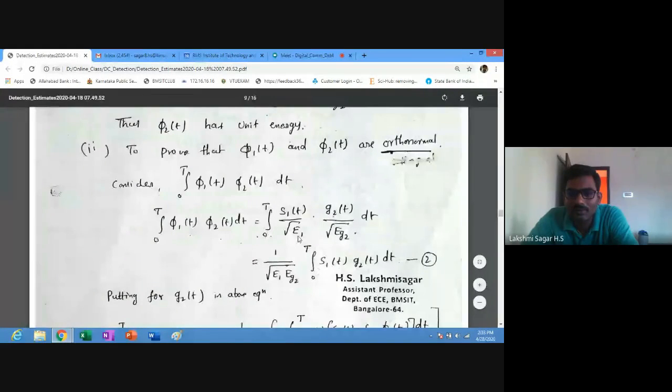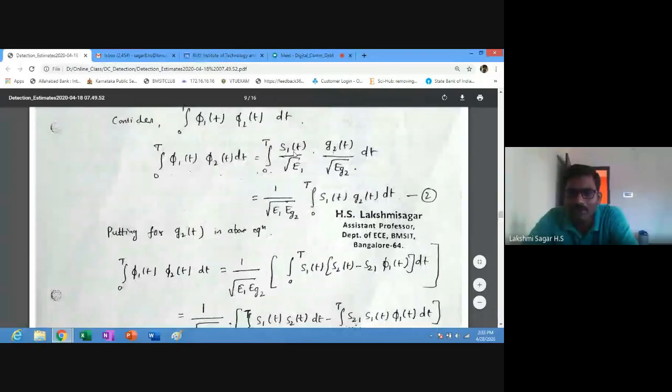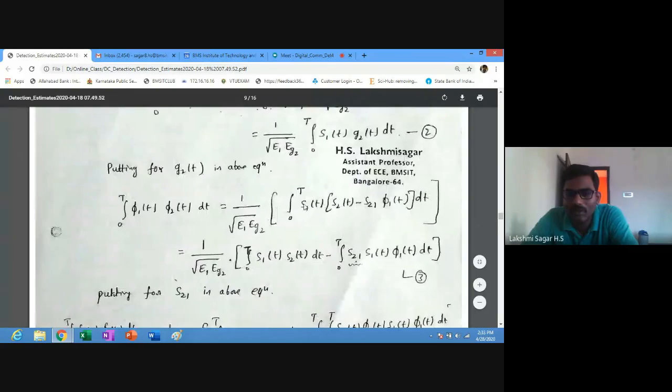You can take out root E1 and root Eg2 outside, and you call this one equation number 2. Next, we know the equation for g2 of t. You just substitute here in equation number 2. Next, you do the multiplication. So we'll get integral 0 to T of s1 of t s2 of t dt. Next, again you multiply with the second term. So we'll get this. You call this one equation number 3.